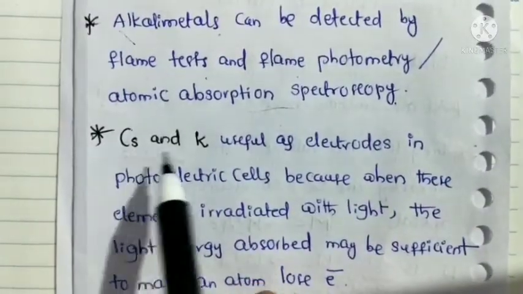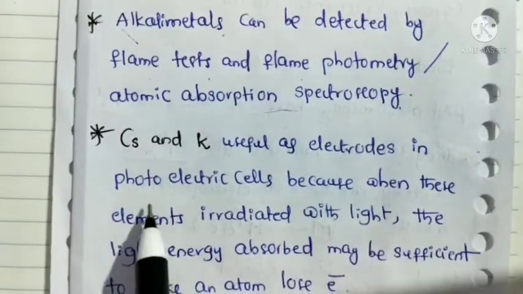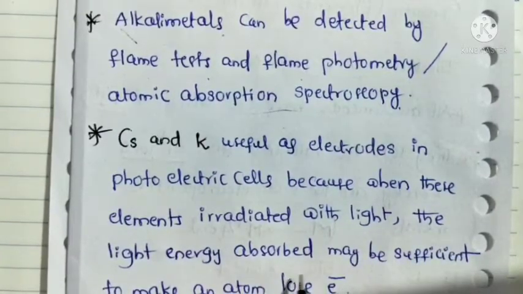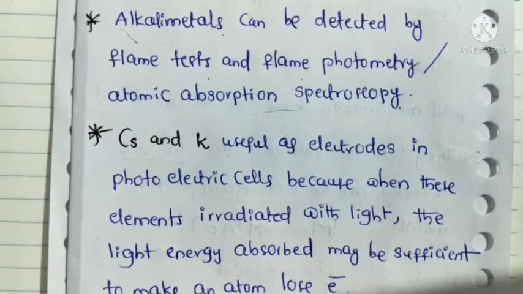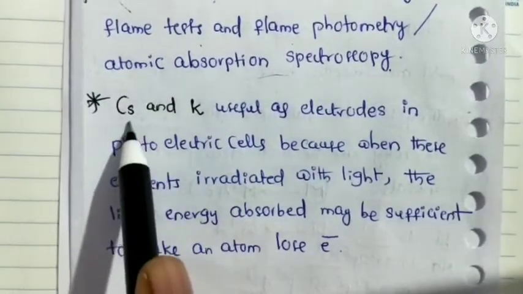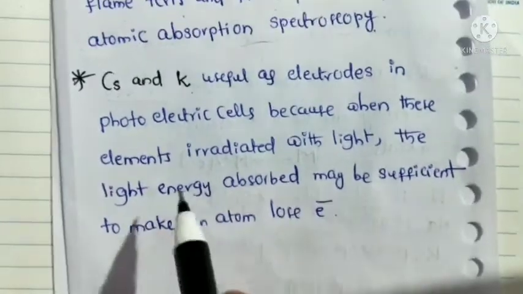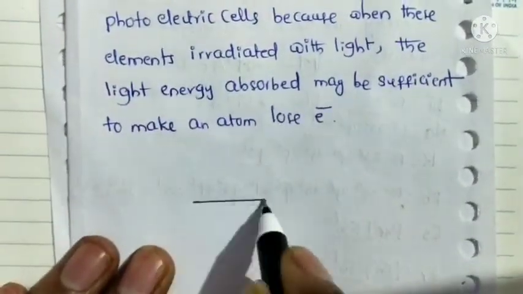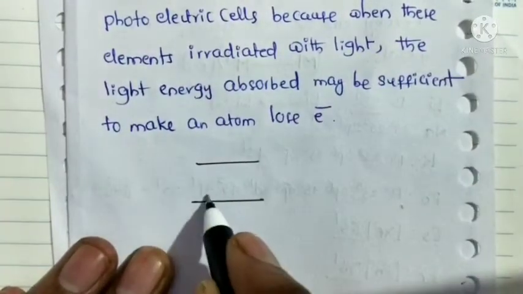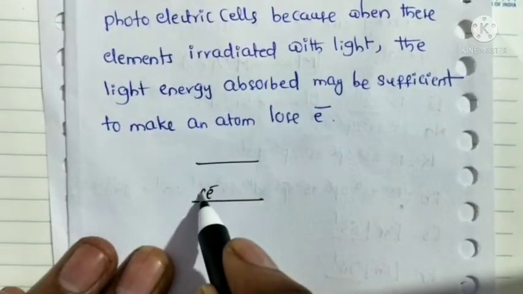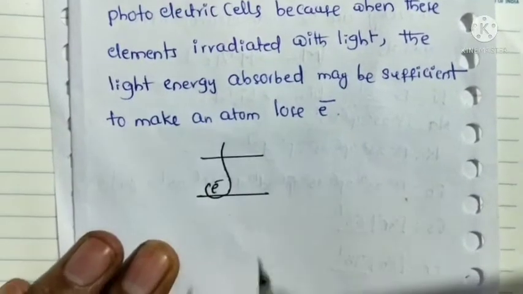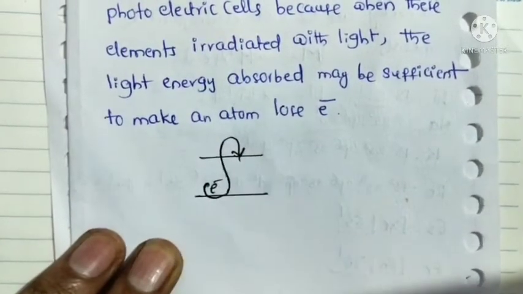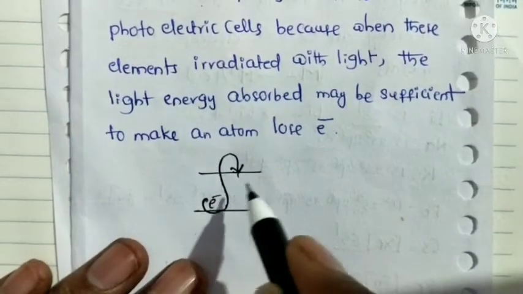Next, cesium and potassium are useful as electrodes in photoelectric cells, because when these elements are irradiated with light, the light energy absorbed may be sufficient to make an atom lose an electron. What is the meaning here? When these elements are irradiated with light, the light energy absorbed may be sufficient to make an atom lose an electron. So the valency electron will be lost easily.